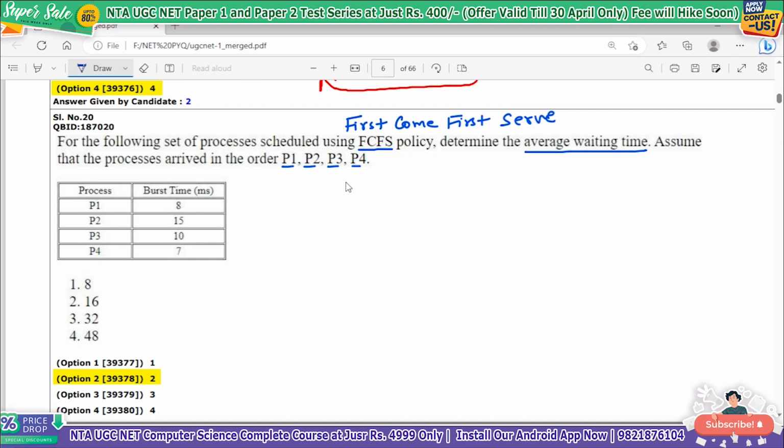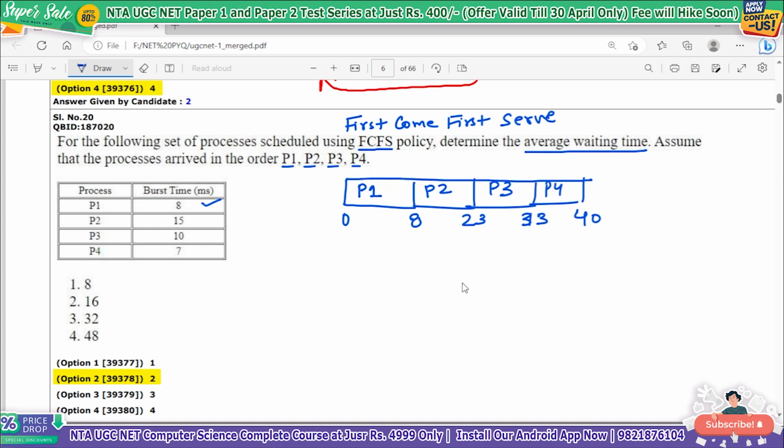First, P1 has arrived, so we'll start at time 0 with P1. What is the burst time of P1? 8. So P1 will execute for 8 milliseconds. Done. Then which process came? Then P2 came. So P2 will execute for 15 milliseconds. That is 8 and 15 will give you 23. Then P3 came for 10. That is 23 and 10 will give you 33. And then last P4 came and the time is 7, that is 40. So how much total time is it taking? 40.